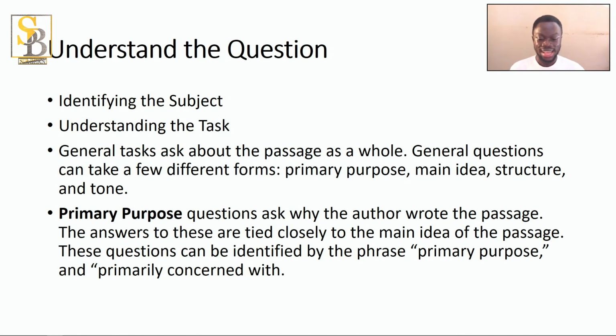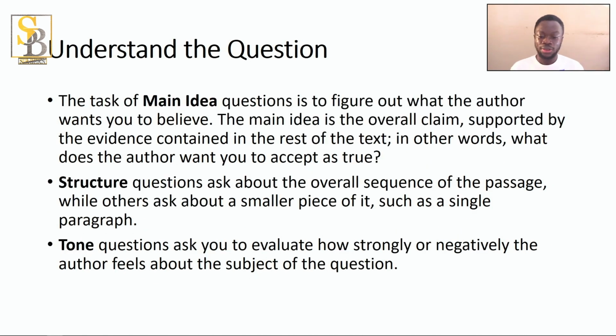So primary purpose questions ask why the author wrote the passage. The answers to these are tied closely to the main idea of the passage. These questions can be identified by the phrase primary purpose or primarily concerned with. Then the task of the main idea questions is to figure out what the author wants you to believe. The main idea is the overall claim supported by the evidence contained in the rest of the text. In other words, what does the author want you to accept as true? So that is the main idea.